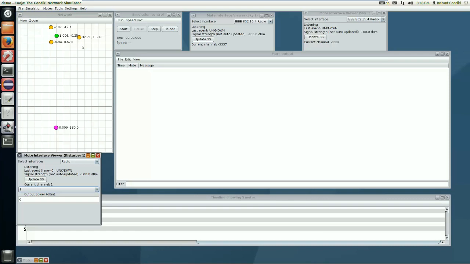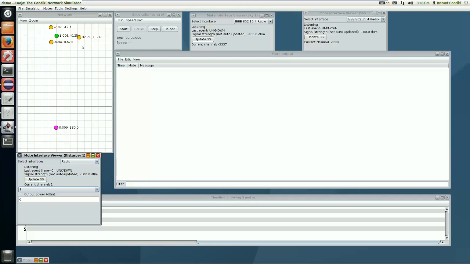Now we simulate our network and show how the channel switching takes place when there is interference present in the communication channel. For all the simulations, we are using Sky mode. We have three types of simulation setups. In this first simulation, we simulate our network design.